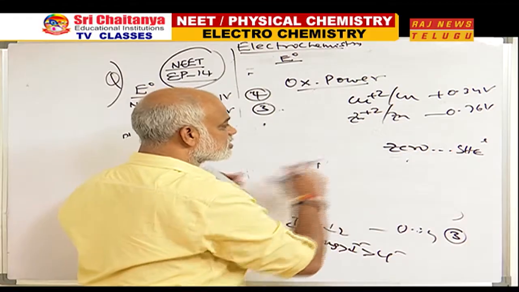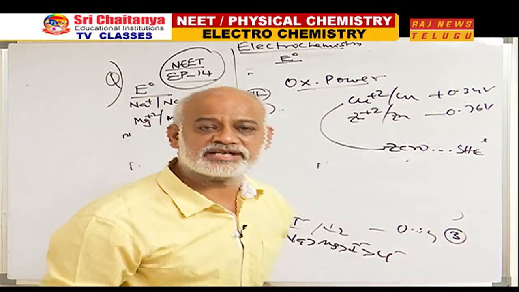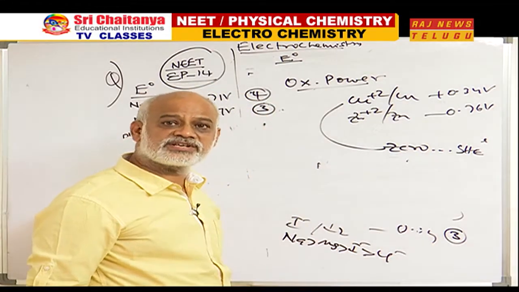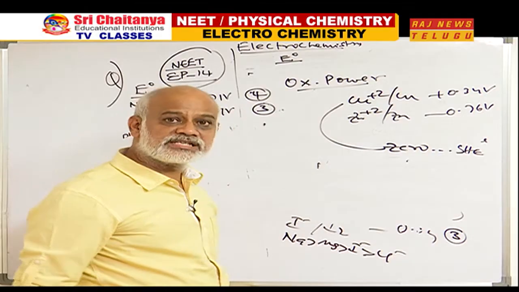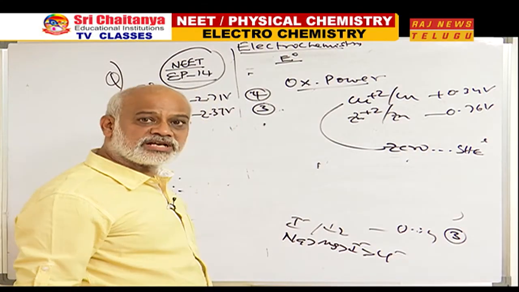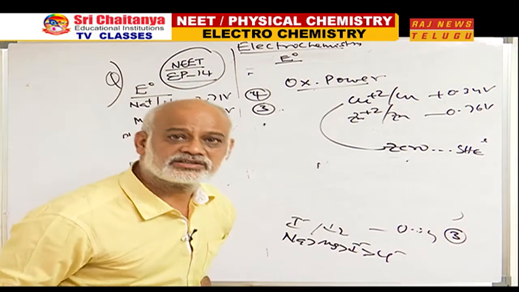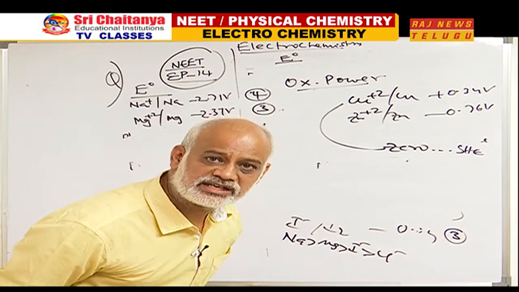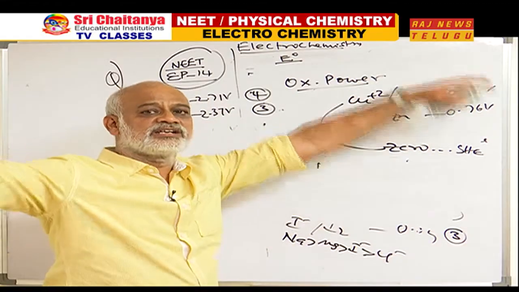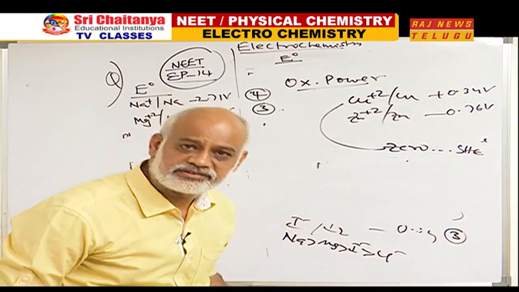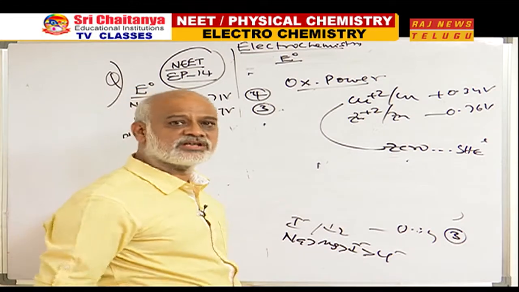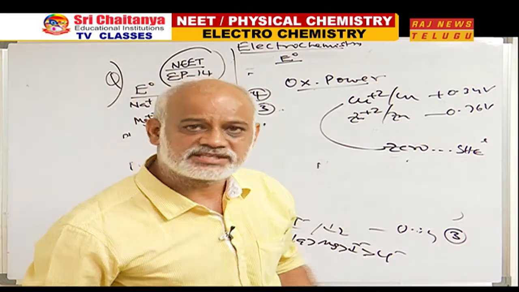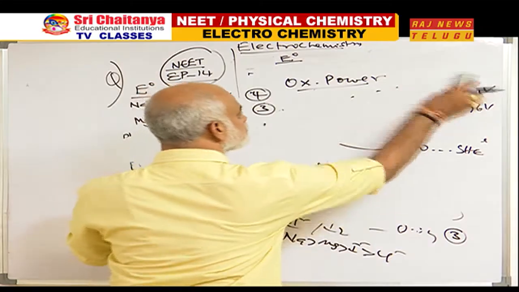Now I want to construct a standard hydrogen electrode and a copper electrode. 0 for the standard hydrogen electrode and plus 0.34 for the copper electrode. Therefore, the copper electrode acts like cathode and the hydrogen electrode acts like anode. And never forget, oxidation always at anode, reduction always at cathode are the spontaneous processes occurring.